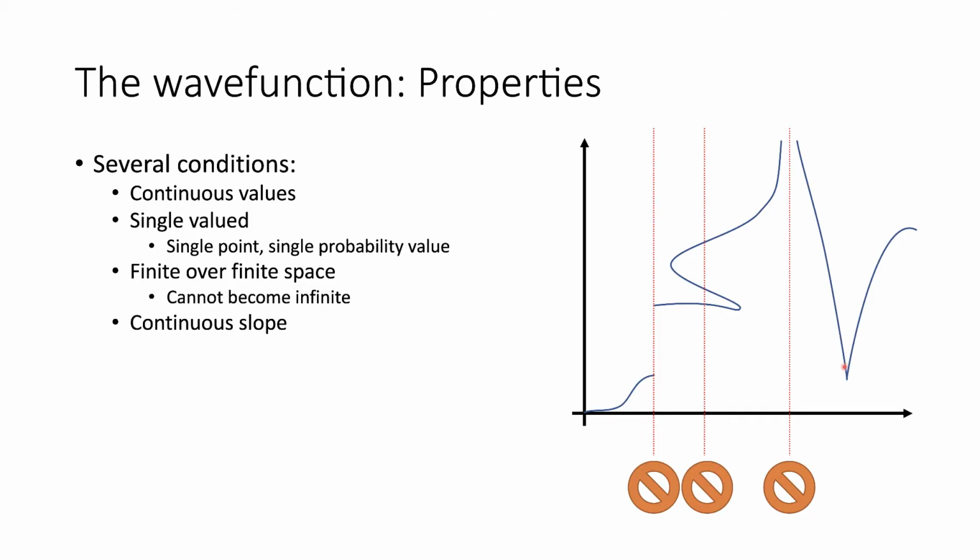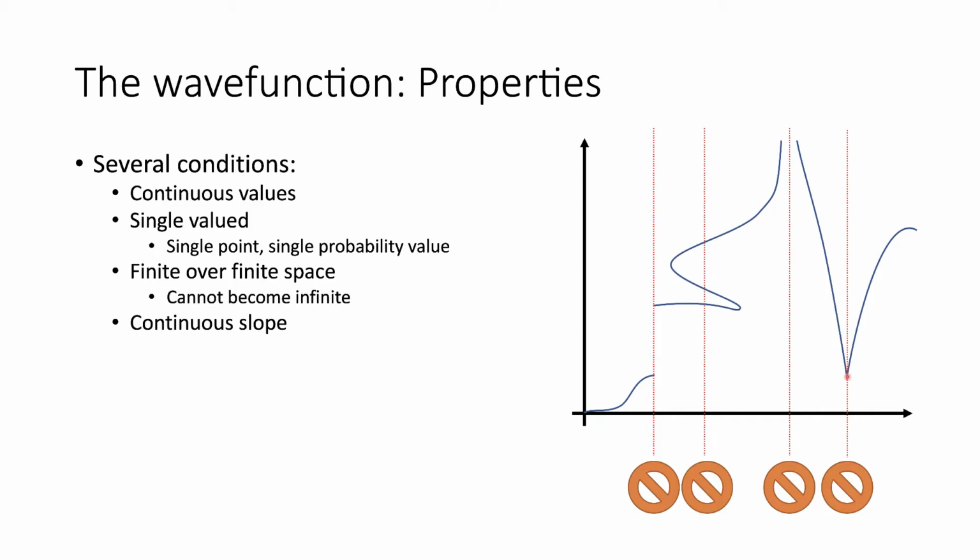Remember that we are going to be doing a derivative. If we take a derivative and the slope is discontinuous, that means the slope is going off to infinity, or it has a break. That means we have a break in the energy values. So we can't have a situation where our slope is discontinuous.